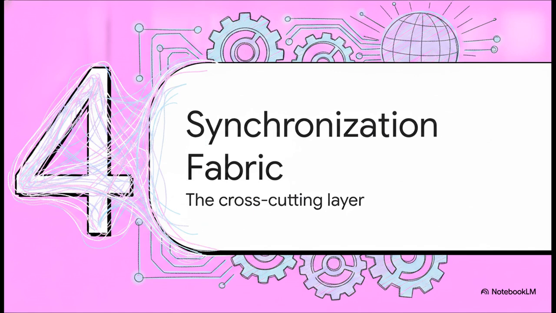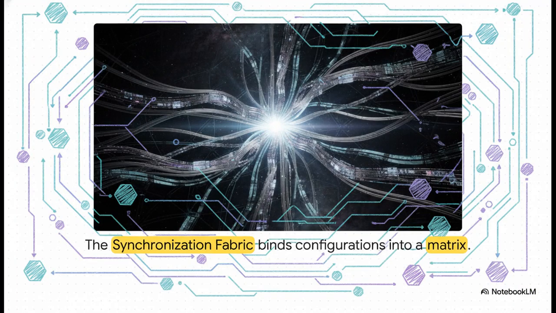Section 4, the synchronization fabric, the cross-cutting layer. Now, to be clear, the synchronization fabric isn't a separate software product or some box you buy and plug into a server rack. Not at all. Rather, it's the common coordination law running horizontally through every technical tier, from the physical cables buried underground all the way up to the highest level operational policies. And it runs vertically through every state transition, too.